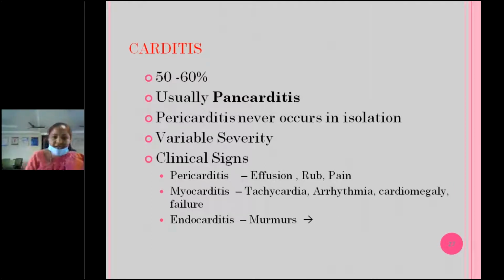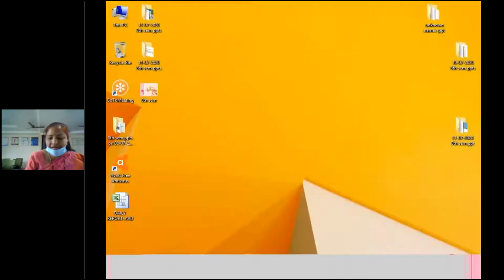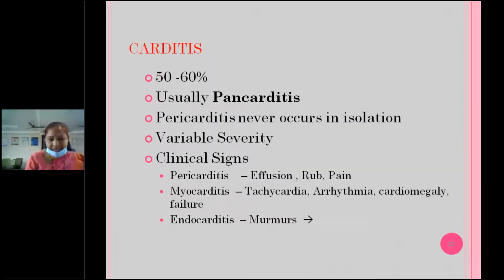And it usually never occurs in isolation as only pericarditis. Only pericarditis may be seen in tuberculous pericarditis and other conditions, but not in rheumatic fever. Severity may be variable, and in pericarditis they usually present with severe substernal chest pain, and the child will be stooping forward. In that position, there is a slight decrease in the pain. That's why it's called the 3S: sharp, severe, substernal, relieved in stooping forward position.